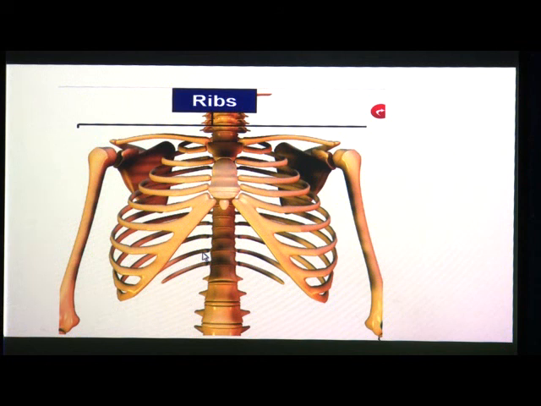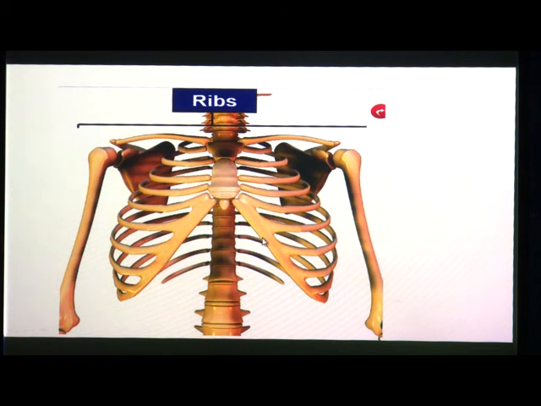All the 12 pairs of ribs are joined to the backbone at the back. The first 10 pairs are joined at the sternum. This is the sternum. This is joined towards this and to the back. This is also called the chest bone or the breast bone, that is sternum. It is in the front of the rib cage.